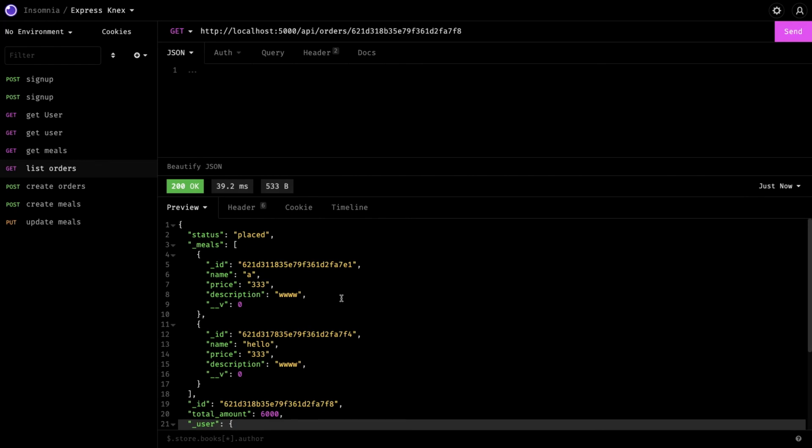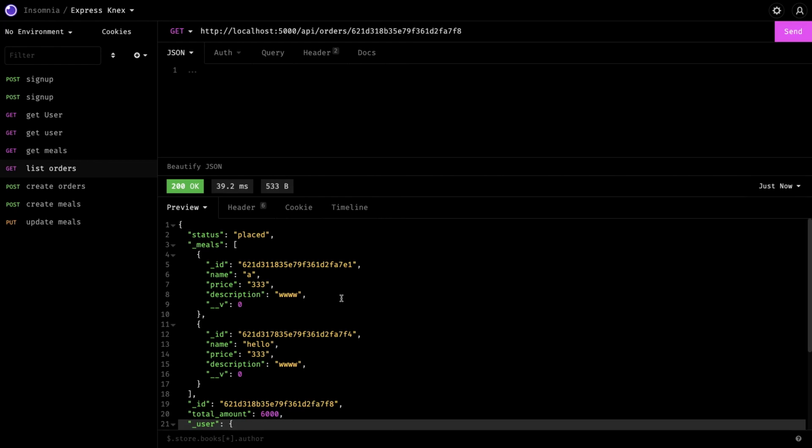The whole objective of this particular video, which talks about Mongoose and Node.js with MongoDB, is all about the relationship. That order contains the meals, the restaurant, the user, and the restaurant contains the information about the meals, right? Similarly, it's just a simple example, but we can talk about any complex scenario where we can store the data either using references, embedded references, or you can store these object IDs.